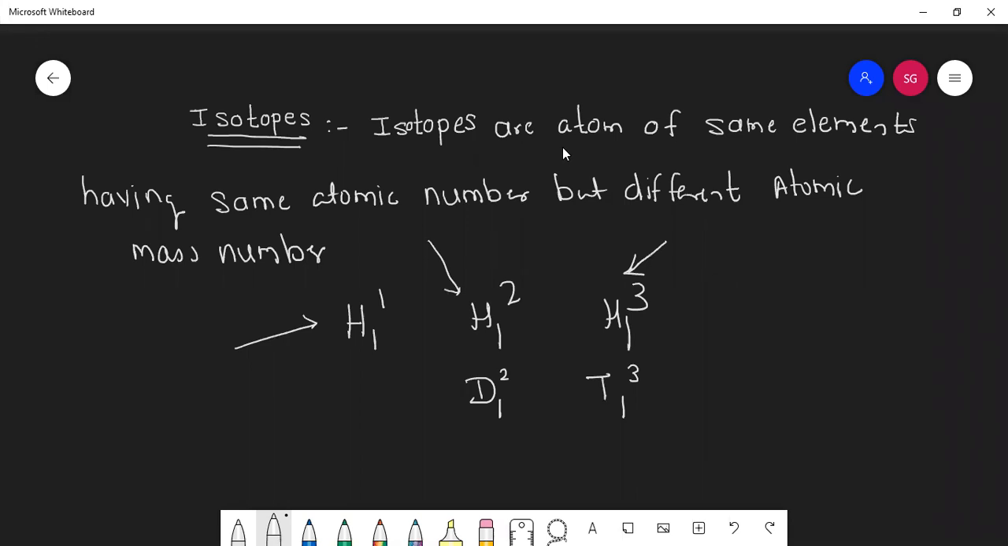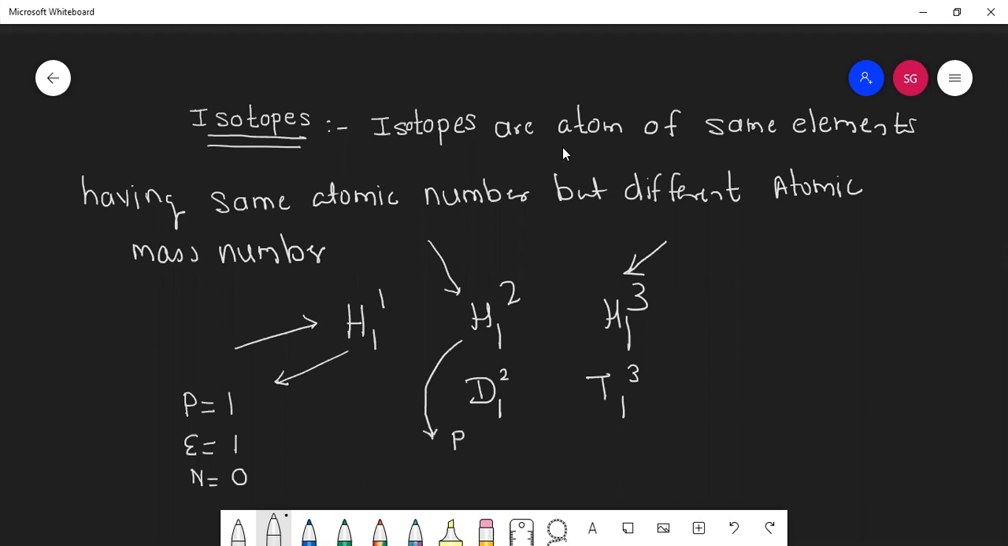So is its atomic number same? Yes, atomic number is same, but mass number is different. Now look at this hydrogen. Tell me how many protons is it having? 1. How many electrons? 1. How many neutrons? 0. Very good.